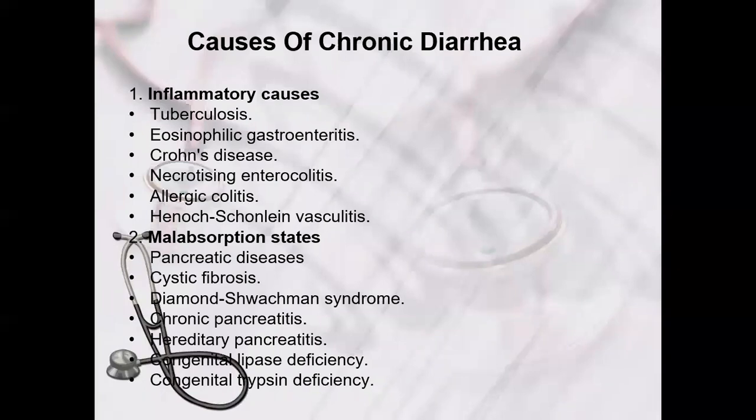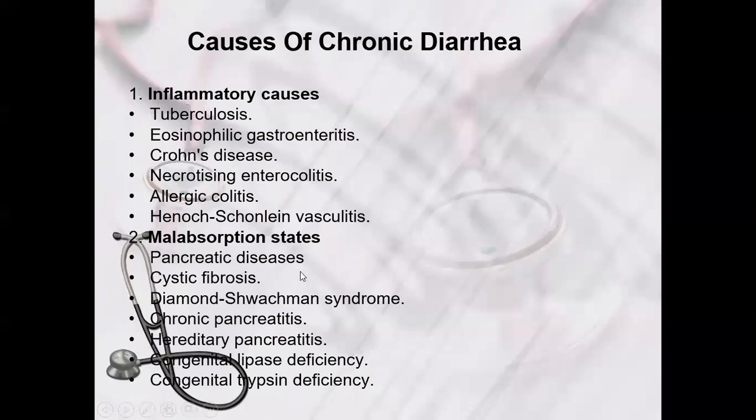Now we have to discuss in detail the causes of chronic diarrhea. One is the inflammatory causes like tuberculosis, eosinophilic gastroenteritis, Crohn's disease, necrotizing enterocolitis, allergic colitis, vasculitis.